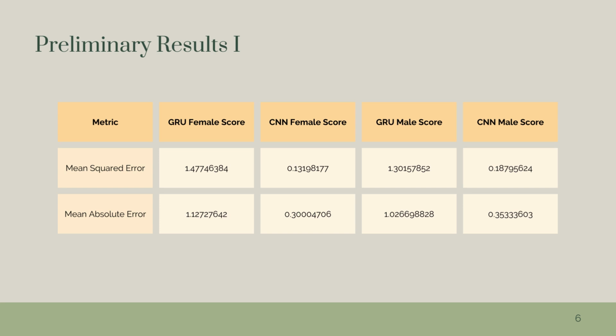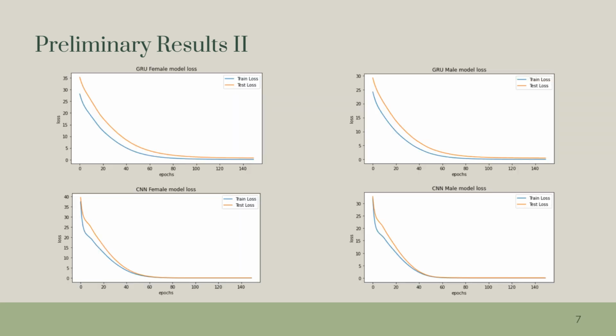Additionally, the models are stronger at predicting female mortality compared to male mortality, most likely due to the greater variation for male mortality. I then briefly analyzed the loss curves of both models to observe minimized losses for GRU and CNN at 80 and 60 epochs respectively. An early stopping measure was built into the model to ensure overfitting did not occur despite the large number of epochs that I attempted.